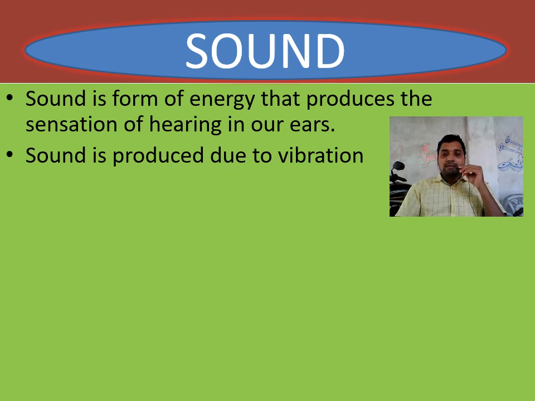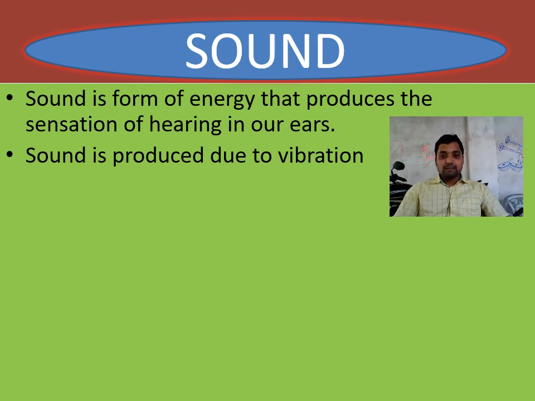What does wave mean then? After the vibration of any particle, the sensation has to come near the sense organ, which is the ear. So from the vibrating body to the ear, sound is coming in the form of a wave.